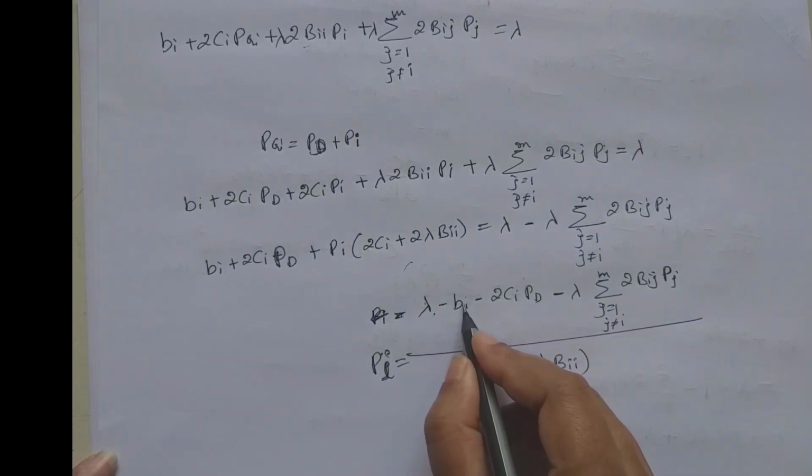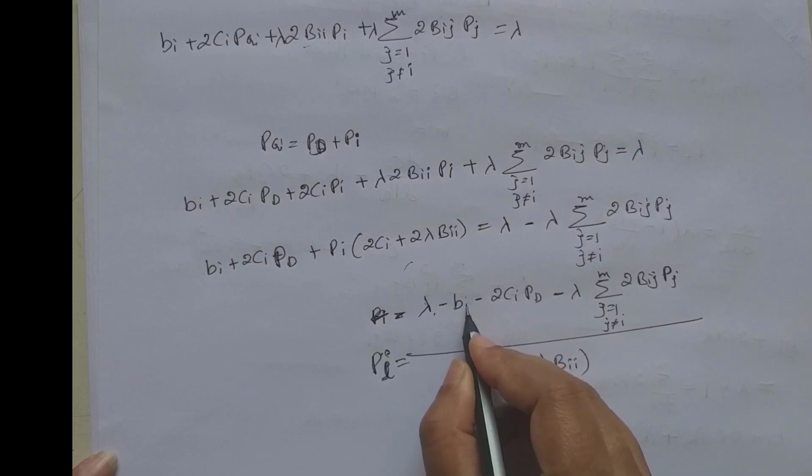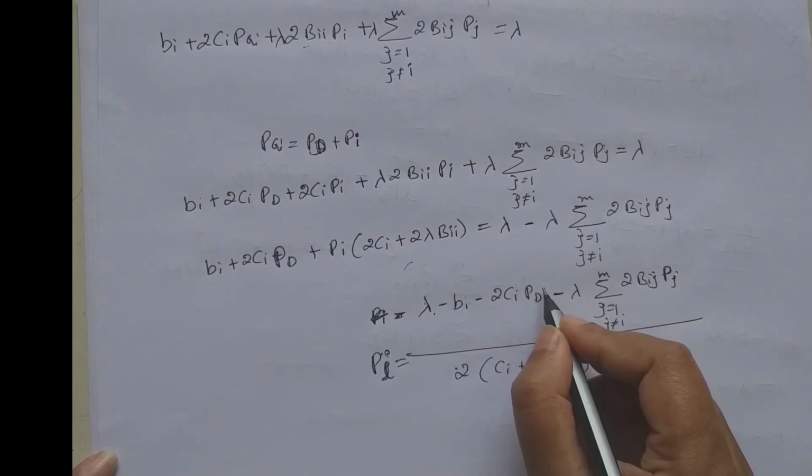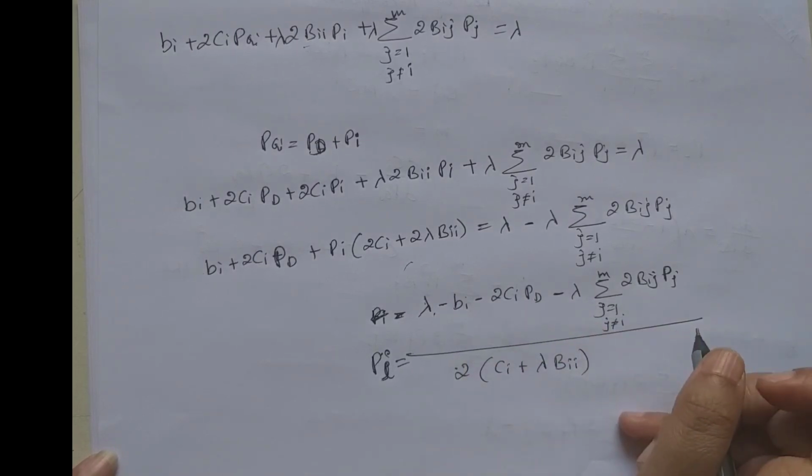Here lambda is there, but here lambda is not there, so multiply and divide by lambda. Here also lambda is not there, so multiply and divide by lambda and take lambda outside.